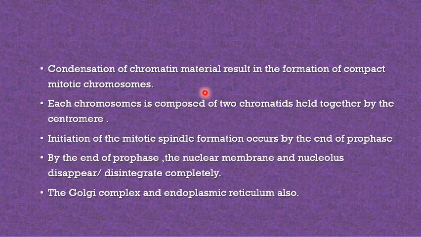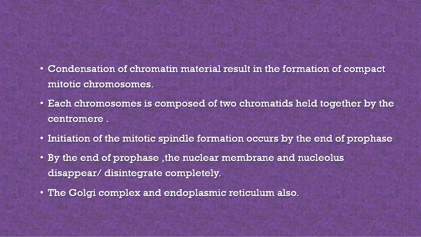Condensation of chromatin material results in the formation of compact mitotic chromosomes. Each chromosome is composed of two chromatids held together by the centromere. Initiation of mitotic spindle formation occurs by the end of prophase. How does it take place? When the centrosomes start moving towards the opposite poles. By the end of prophase, the nuclear membrane and nucleolus disintegrate completely. The Golgi complex and endoplasmic reticulum also disappear.